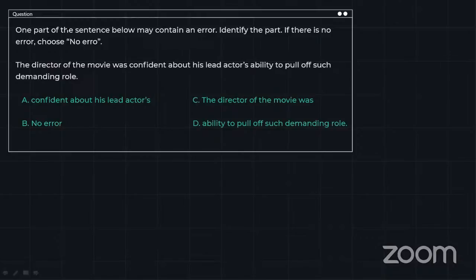The first question is an error identification question. Let me know the answers in the comment section, and then we are going to follow along.